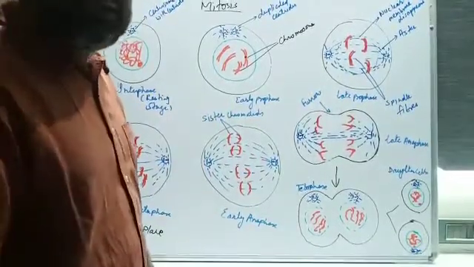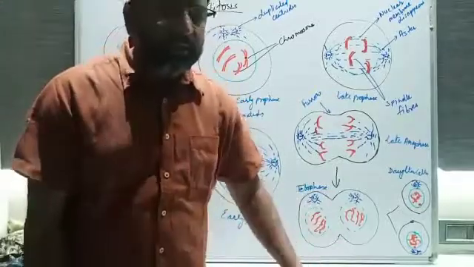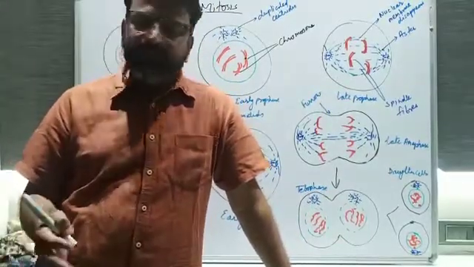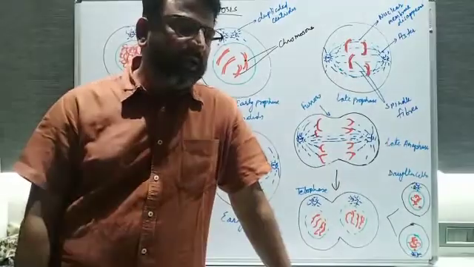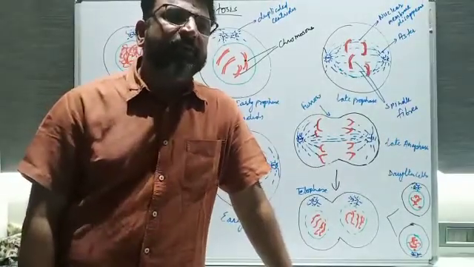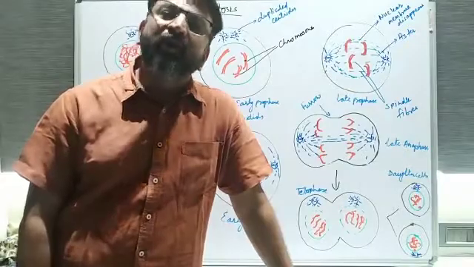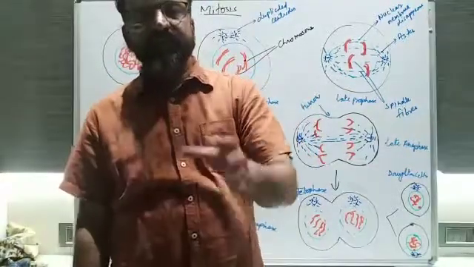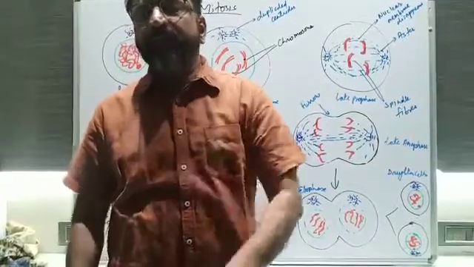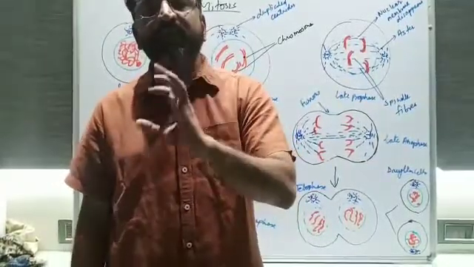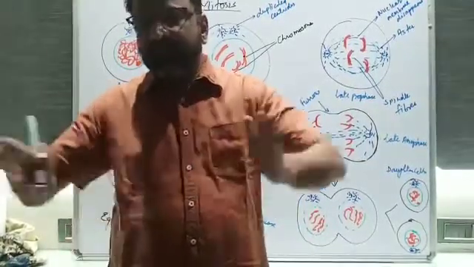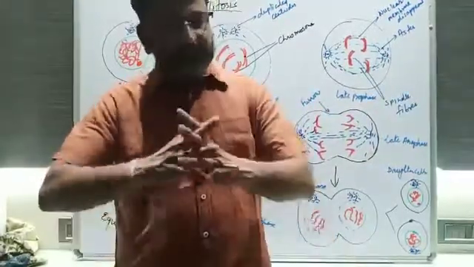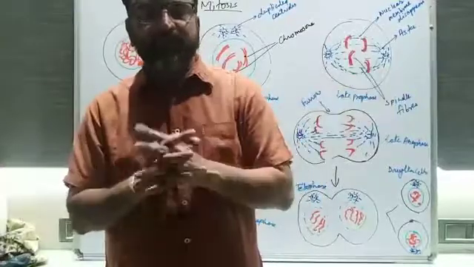Now the next thing is that meiosis is actually the longest process. Mitosis takes place in a very simple way and in very little time. But meiosis has long stages. The prophase is the largest stage in meiosis, which means it has multiple phases. So let's see the overview of meiosis.